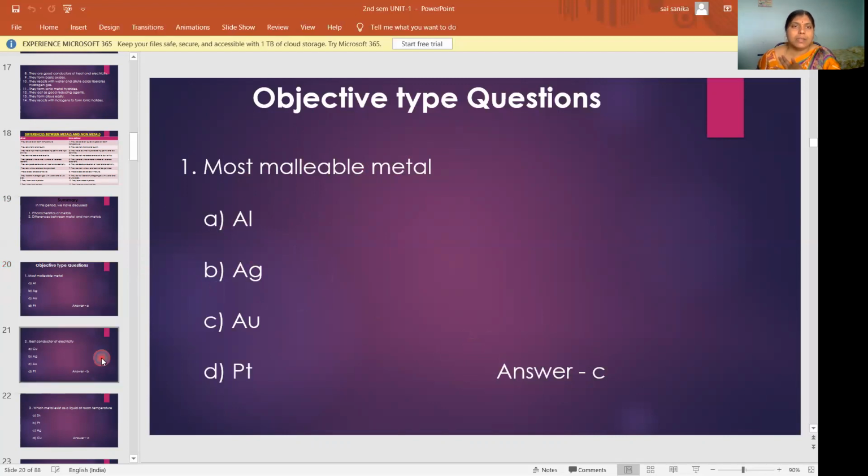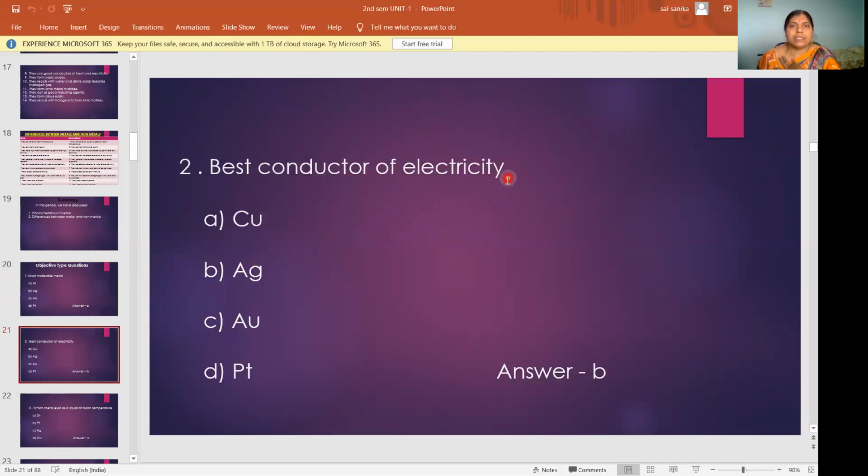Next, best conductor of electricity. Already we studied this in the introduction. The options are copper, silver, iron, platinum. You have to remember this one. Silver is the best conductor. Generally metals are good conductors, but among the metals, the best conductor is silver, because very freely moving electrons are present in the silver. That's why silver is the best conductor. So the answer is B.